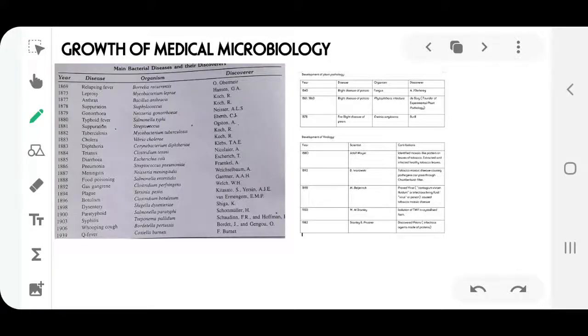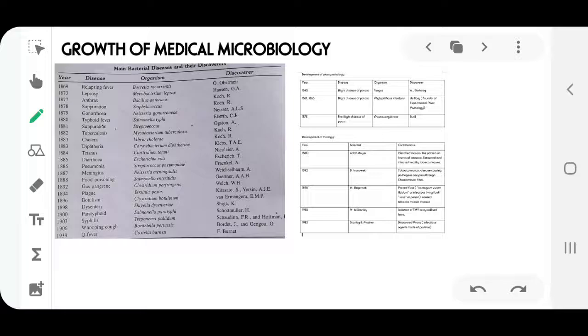Hello and welcome everyone. Previously, we saw that germ theory of diseases was developed by Robert Koch, and we also saw the basic principles of isolation of microbes were discovered. In today's class, we'll be seeing the growth of medical microbiology, and these two techniques, that is the isolation of microbes pure culture, as well as Koch's discovery of Koch's postulates, were very important in the growth of medical microbiology.